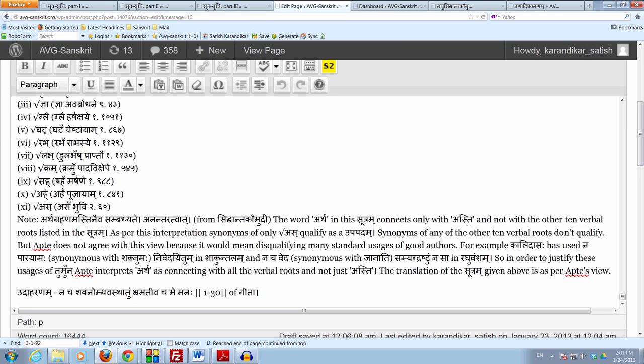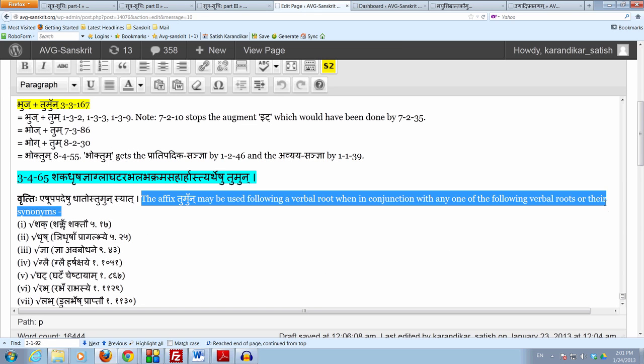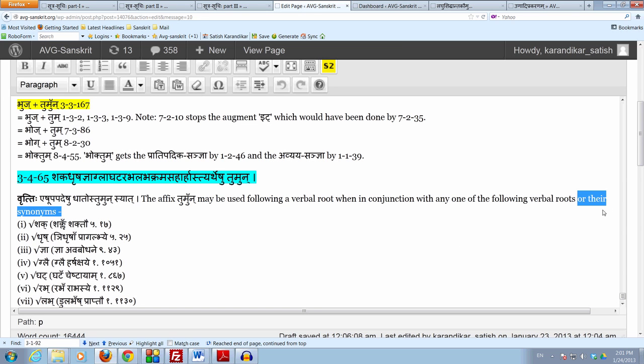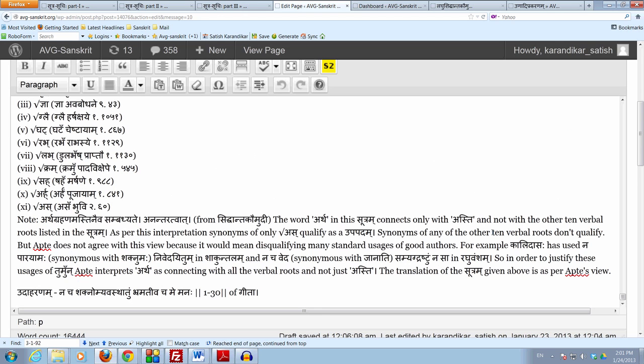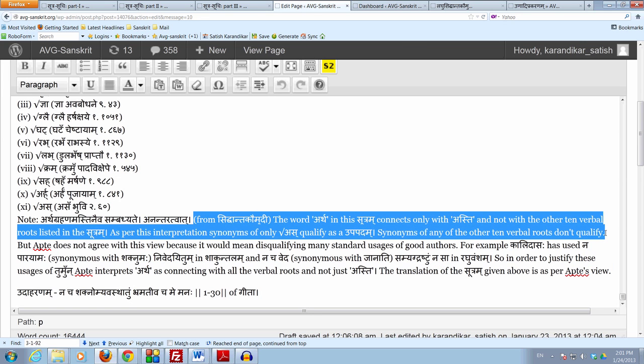This sutram could not be used to justify these usages unless we allow that artha to connect with all the verbal roots and not just the verbal root as. So the meaning given in this document here is that we have said in conjunction with any of the following verbal roots or their synonyms. So this is the way that Principal Apte has interpreted the sutram, and that will make it easy for us to justify all these usages. If we stick with the Siddhanta Kaumudi version, then we'll have a problem substantiating these instances that we find in many places in good literature.